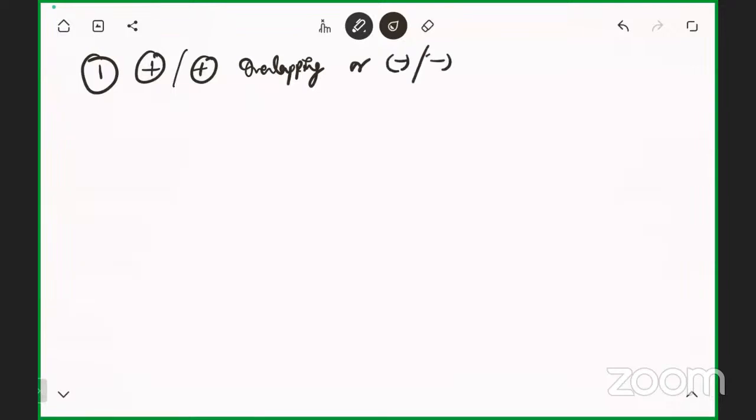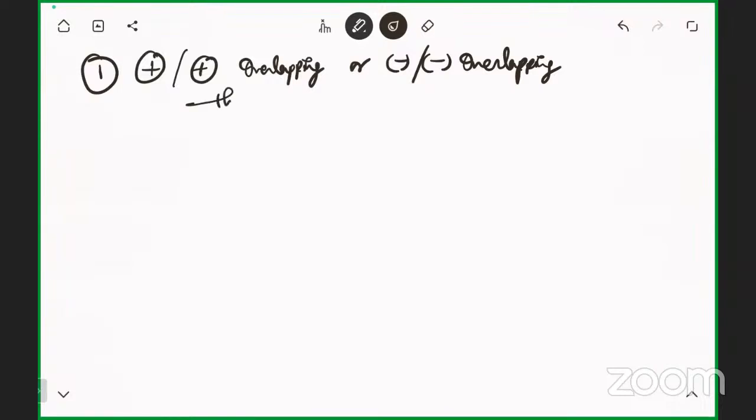Okay. Now if I talk about the significance of the signs of the atomic orbitals, the first condition is that only plus will overlap with plus orbital, and minus will overlap with minus.